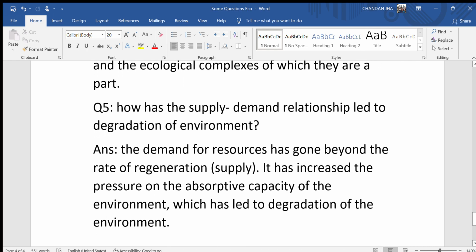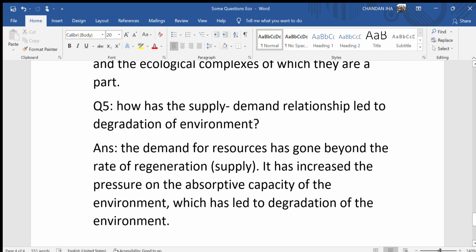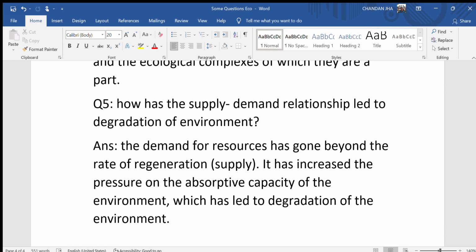Question 5. How has the supply-demand relationship led to degradation of the environment? The demand for resources has gone beyond the rate of regeneration supply. It has increased the pressure on the absorptive capacity of the environment, which has led to the degradation of the environment.